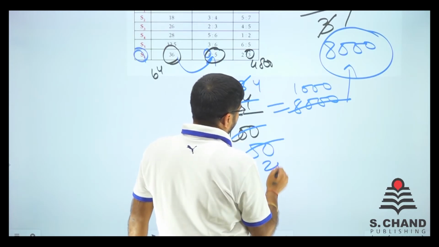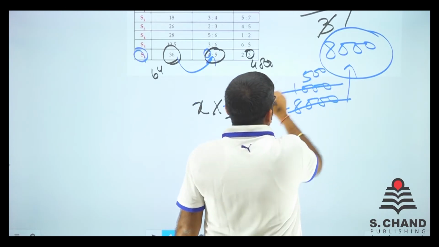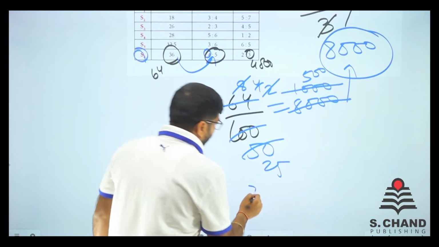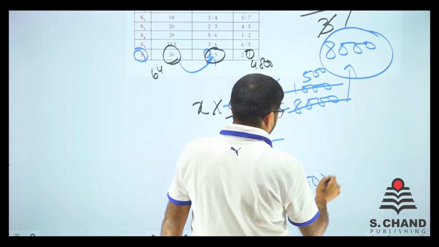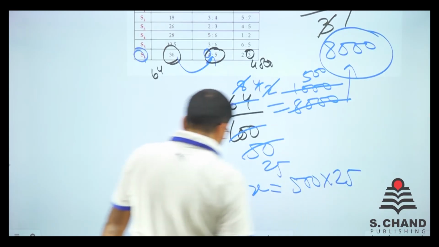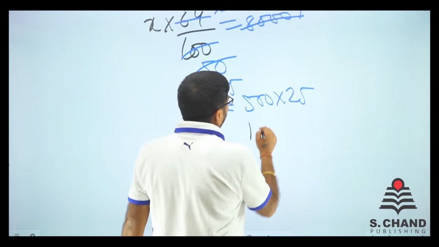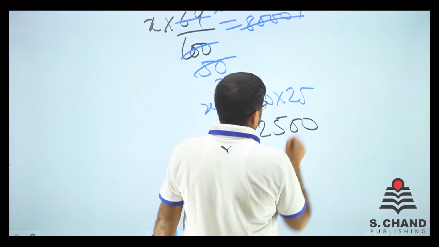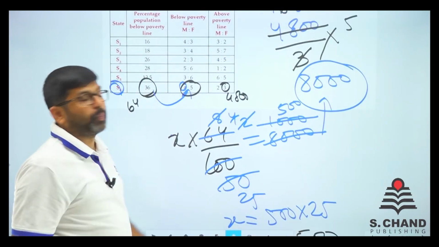Then we have 25 here and 2 here, and then 500 here and nothing here. So X is equal to 500 into 25. So 25 into 5 is 125.